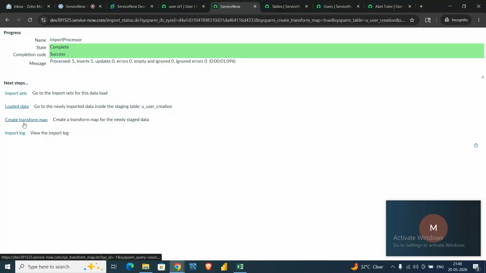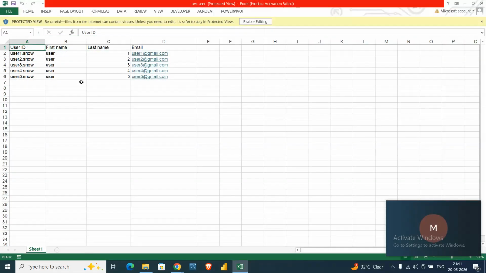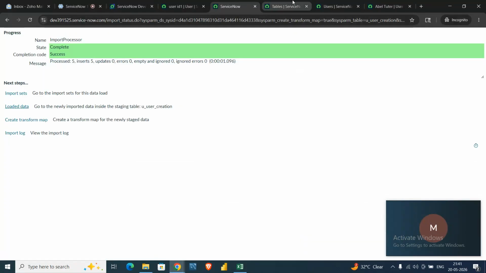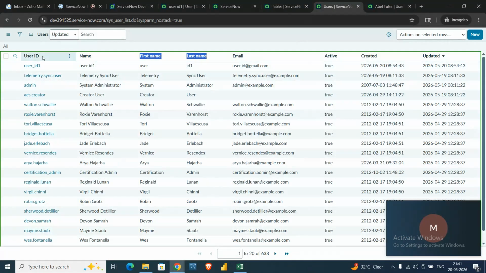So now the main part is here, create transform map. So what is a transform map basically? A transform map is nothing but how we can map. Let me give you an example. We have a user ID here. Similarly, in the ServiceNow user table, we have a user ID. So while we are inserting data in ServiceNow, what things will map here?